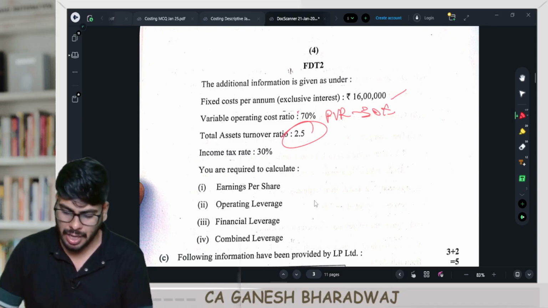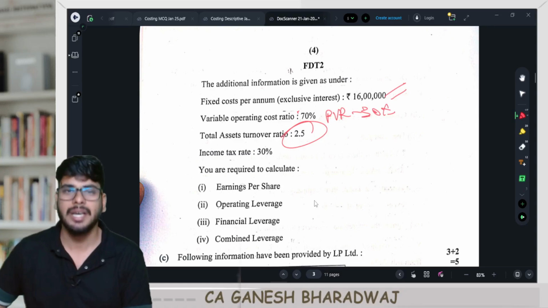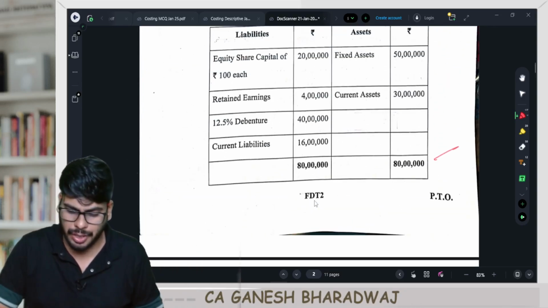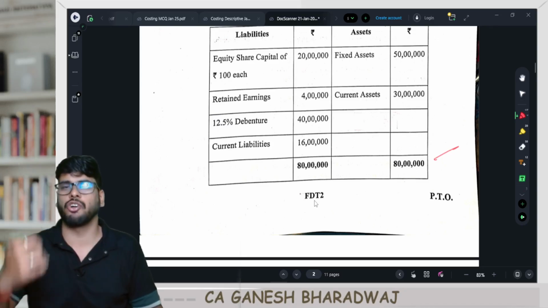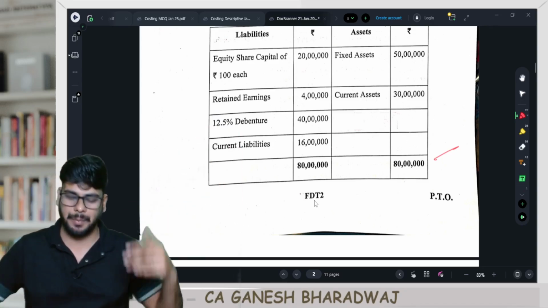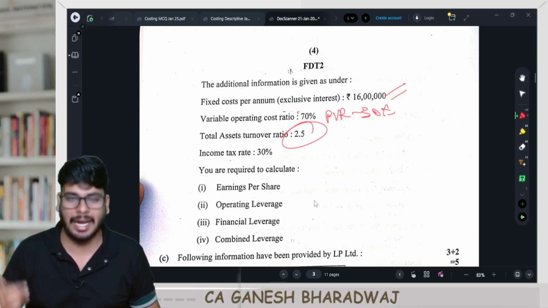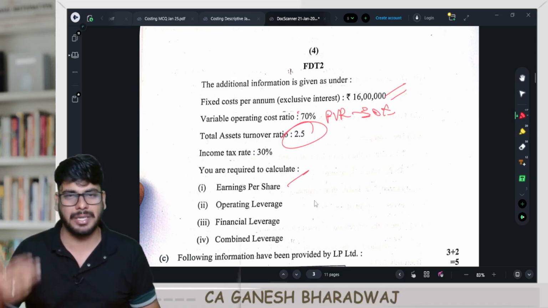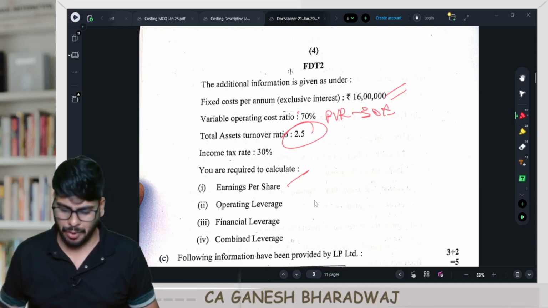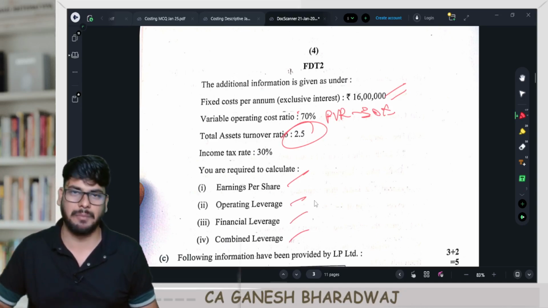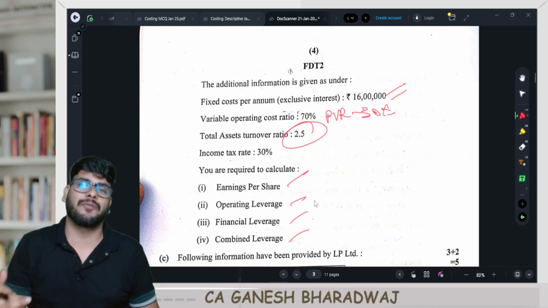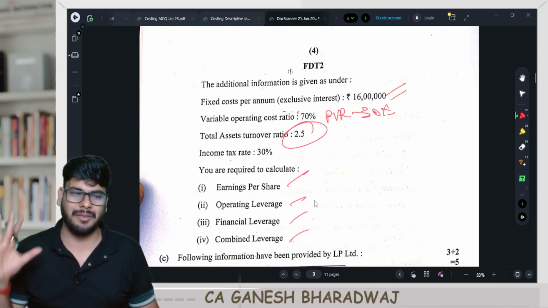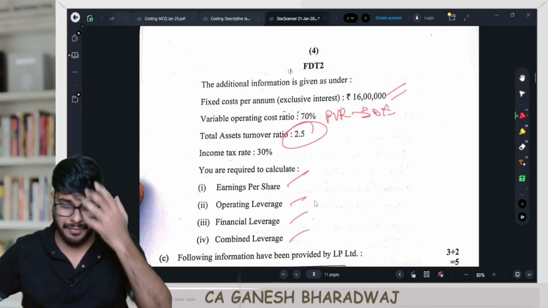You get your contribution minus fixed cost gives you EBIT, minus all your fixed financial cost. You can arrive at it using your balance sheet component. With this, the entire statement can be prepared. And from there, it is direct application of formulas, right? EPS is going to be EFP divided by your number of equity shares, operating leverage, financial leverage, combined leverage. It is all direct formula application, and the figures you will arrive here. Very simple question. Once again, guys, it's a 5-mark question here.